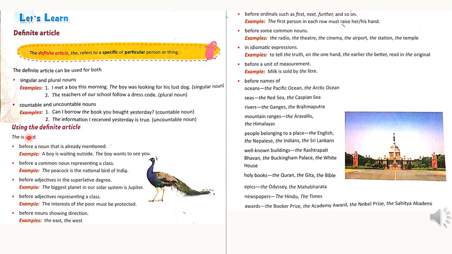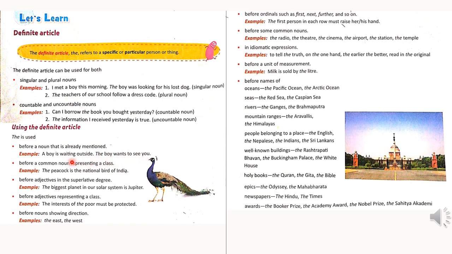Using the definite article. Where can we use the definite article? The is used before a noun that is already mentioned. We have already discussed it. Then also, let's read the example.